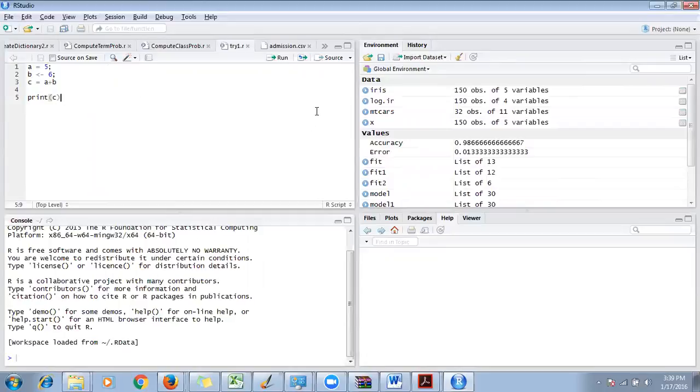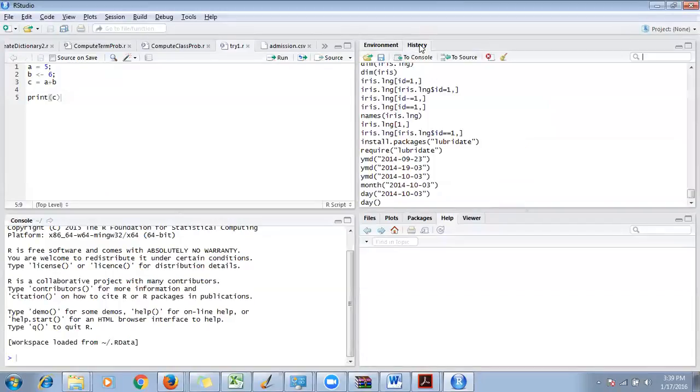Whatever data structure you create will be visible here in the Environment. And in the History, whatever command you are writing will be visible here. This is the second window. I'll show you how it will be showing.